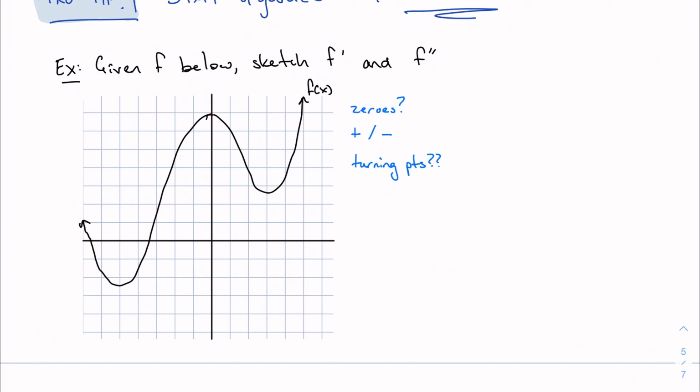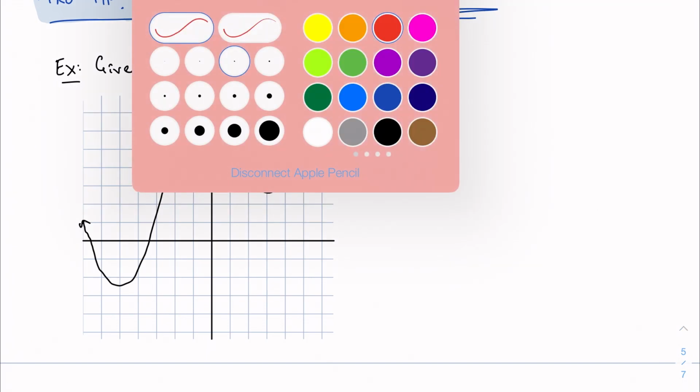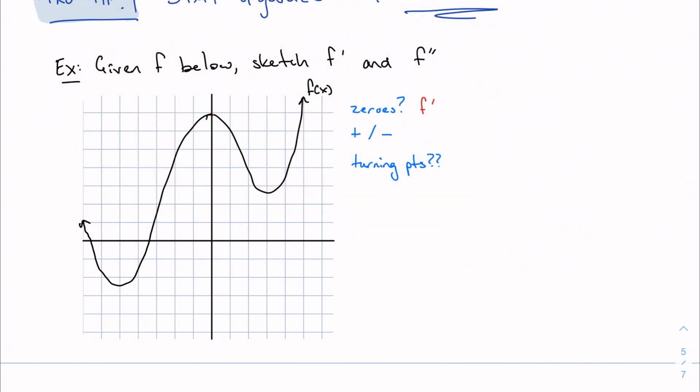Well, zeros would definitely be helpful. We said before, zeros occur when the derivative is zero, at turning points of f. So where are my local max and min? They are right here, they're right here, they're right here. For a graph like this, it's relatively easy just to map everything right on. So if I have a max or min at these blue dots, the zeros will be at the same x-coordinate, just now on the x-axis. So here are my zeros.